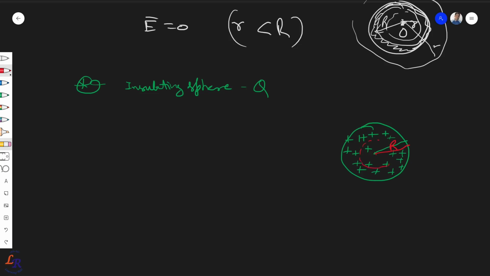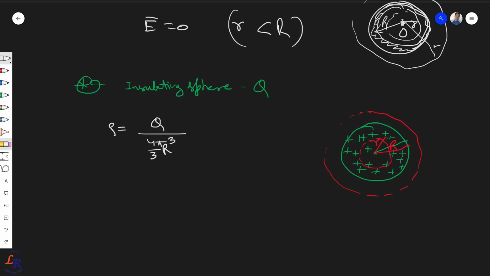Now I want to find out what the electric field would be at different positions r due to this, right? If this is the total charge Q, then the volume charge density can be given by the total charge divided by the volume, 4 by 3 pi R cube, right?